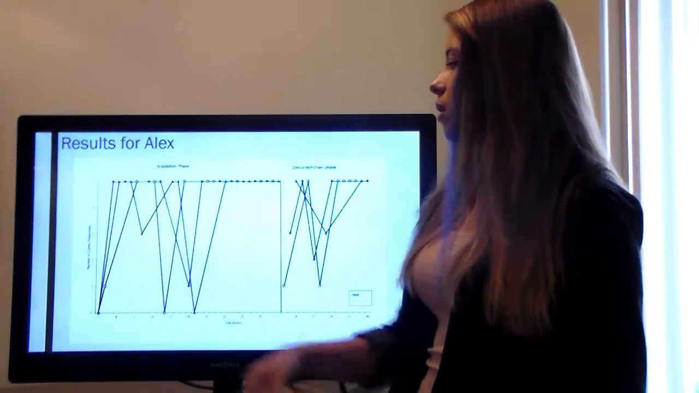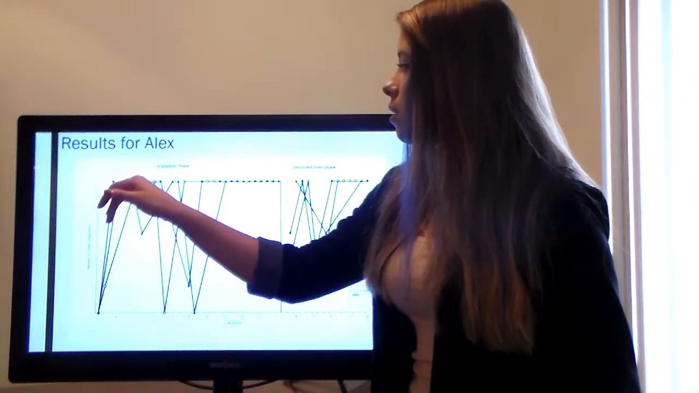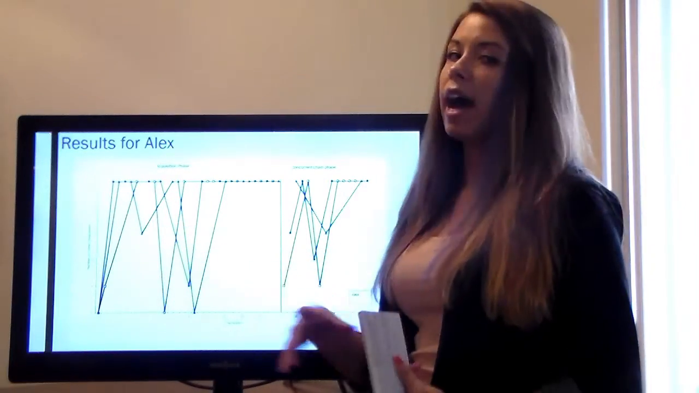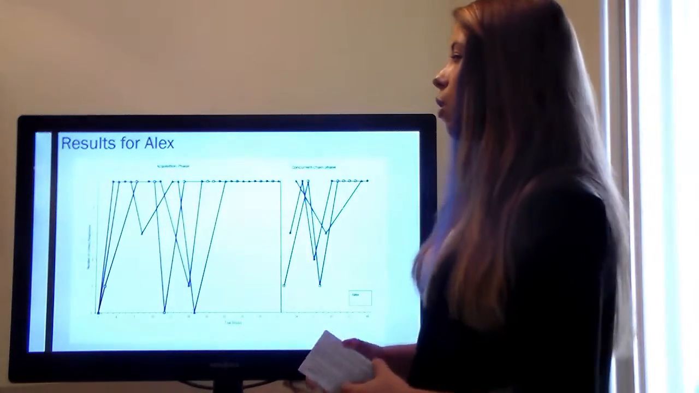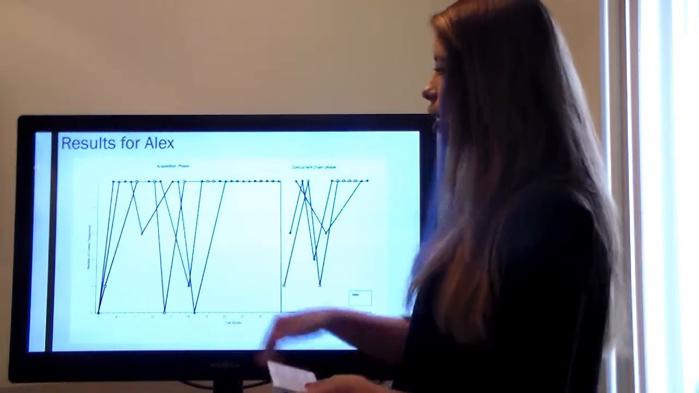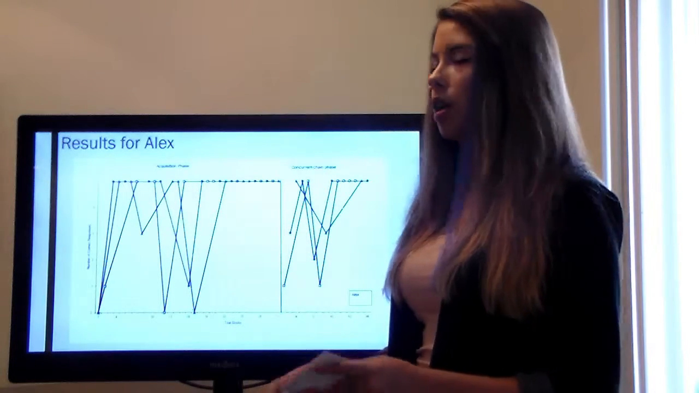And just to note as well, the triangles depict the control condition, the circles depict the high preferred condition, and the open squares depict the free choice condition. There was a lot of variability in Alex's responding in the beginning up until around trial 22.